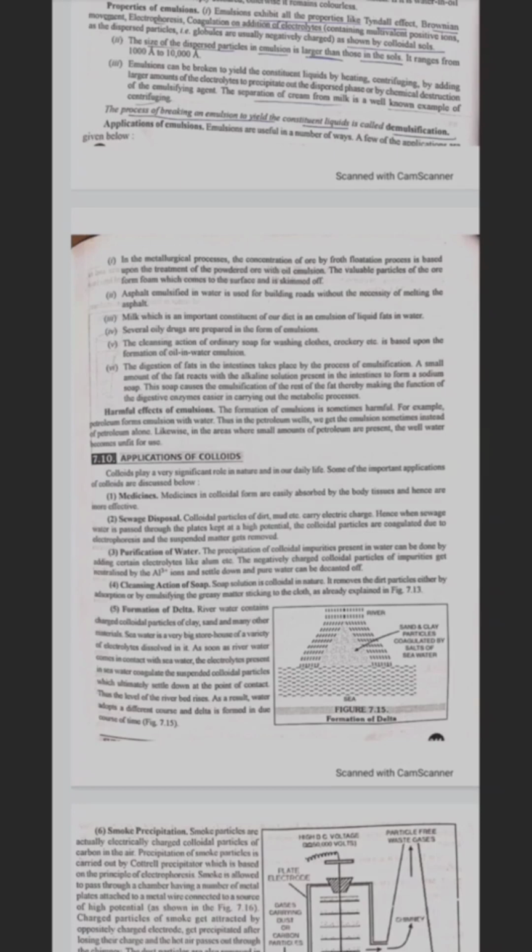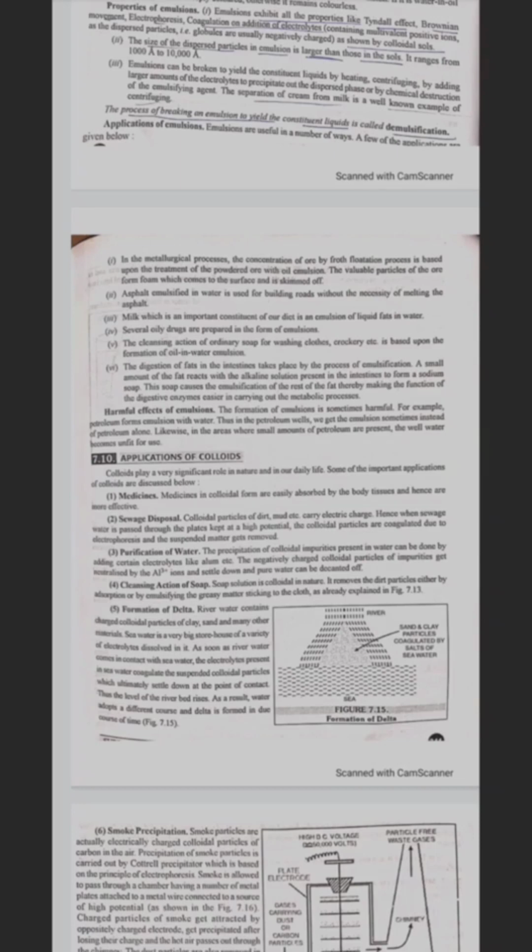Third, purification of water. The precipitation of colloidal impurities present in water can be done by adding certain electrolytes like alum, etc. The negatively charged colloidal particles of impurity get neutralized by aluminium ions and settle down, and pure water can be decanted off. Fourth one is cleaning action of soap. Soap solution is colloidal in nature. It removes the dirt particles either by absorption or by emulsifying the greasy matter sticking to the cloth, as explained.